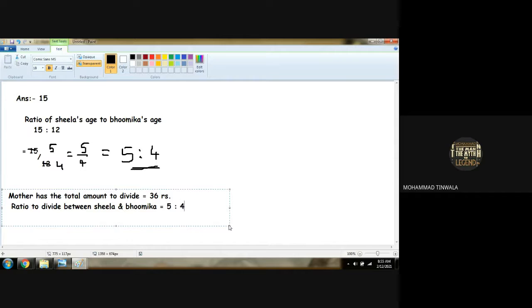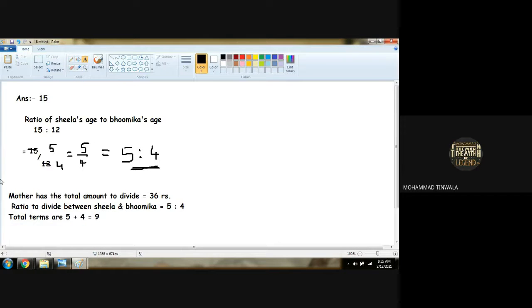What we got here? Right or not? Yes. Total terms are 5 plus 4 is equal to 9. So the ratio will be in between 5 upon 9. This was first part, this is second part. Now we are following third part.